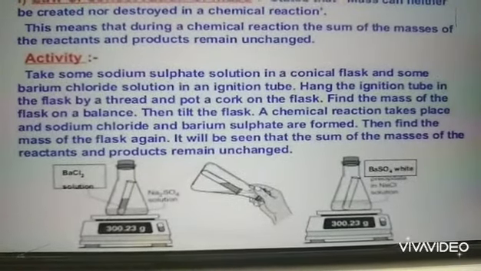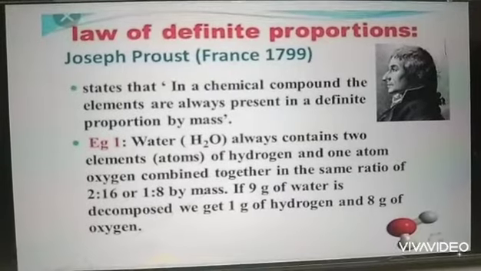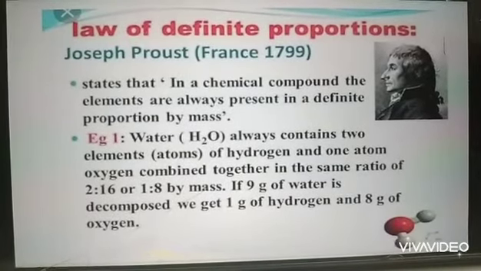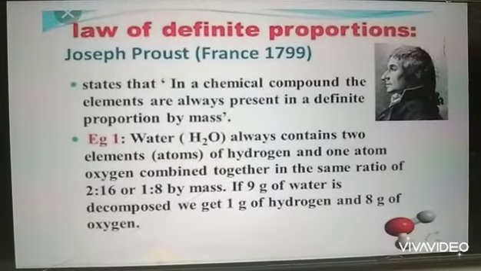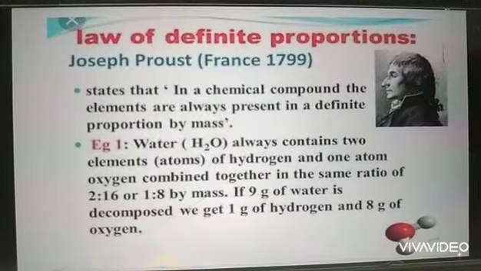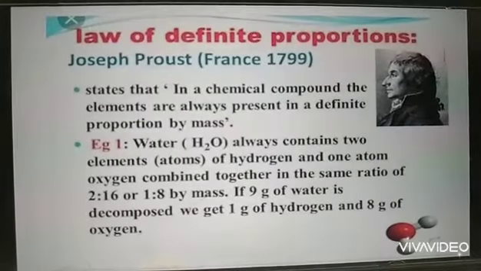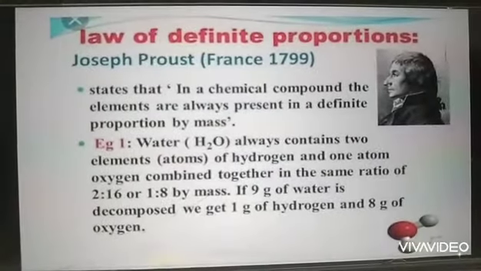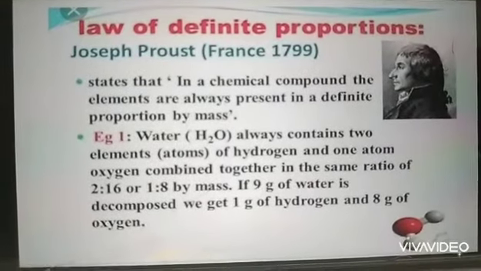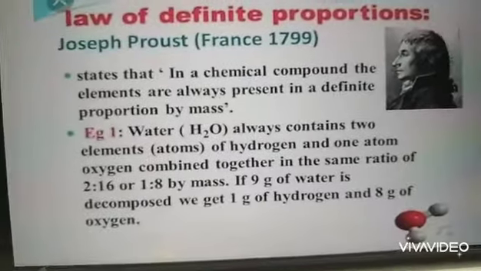The next law was the law of definite proportions, given by Joseph Proust in 1799. He stated that in a chemical compound, the elements are always present in a definite proportion by mass, meaning compounds are made up of two or more elements and the ratio of such elements will always remain the same. Like you can take the example of water, H2O.